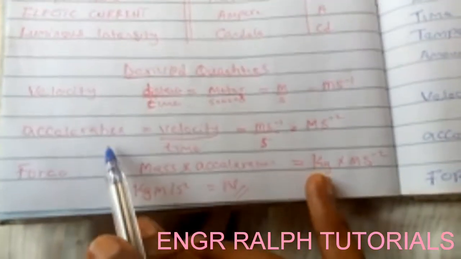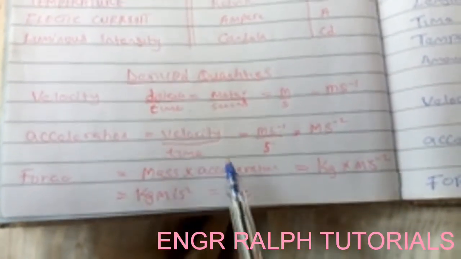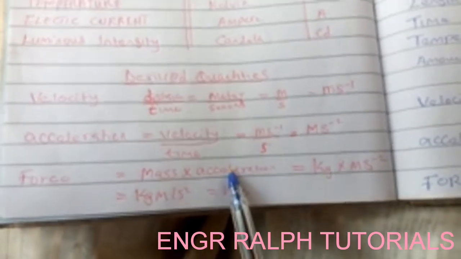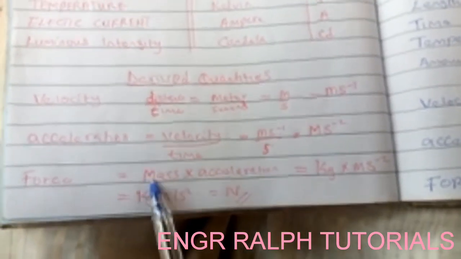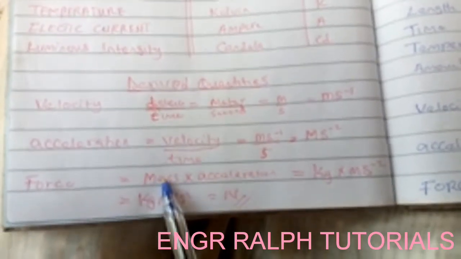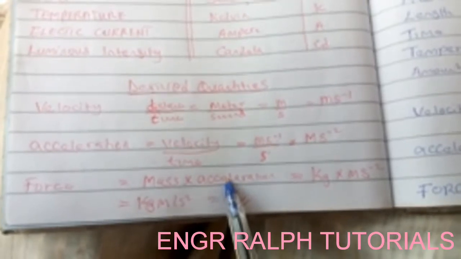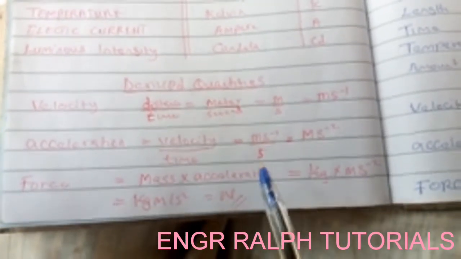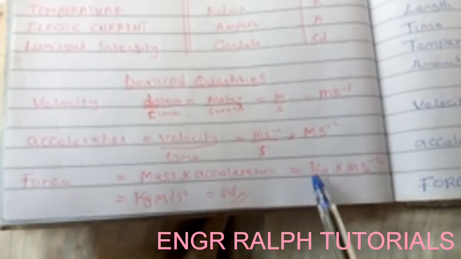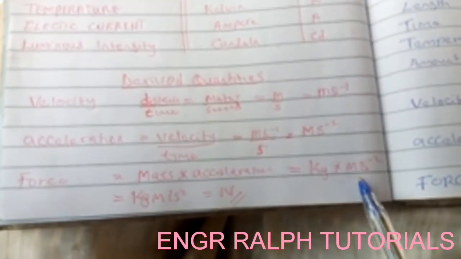So now look at force. Force depends on a fundamental quantity and another derived quantity. The derived quantity here is acceleration, and the fundamental quantity here is mass. So combination of mass and acceleration gives us what? Force. And that means the unit of force will be kilogram, which is mass, times meter per second square, which is acceleration.